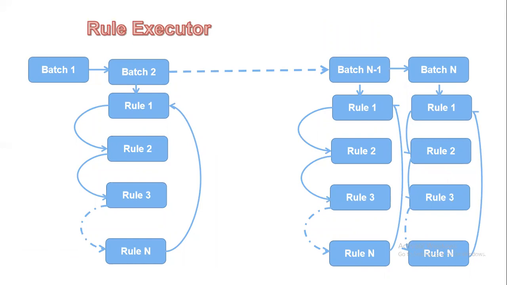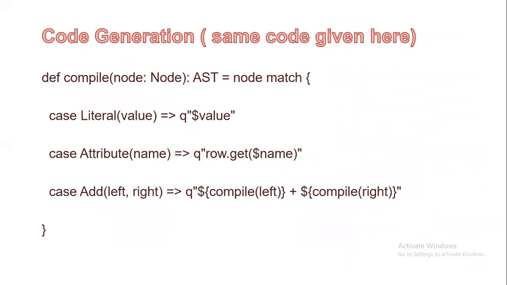We apply all the rule executors that were discussed earlier. So finally, we generate the Java bytecode. The Java bytecode will be used to rerun the same Spark SQL query every time, so we don't need to run the query without optimizations. The code is already generated, and the same code will be run whenever we want. We don't run the same query; we use the Java bytecode, apply it on top of the data, and then we reduce the execution time.